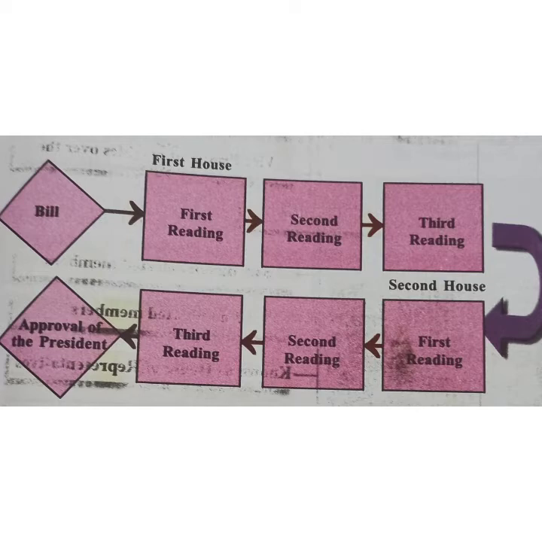First reading, the bill is introduced. Second reading, each and every article included in the bill is either passed, changed or rejected after discussion. Third reading, the bill as a whole is passed or rejected. These are the various stages of passing a bill.